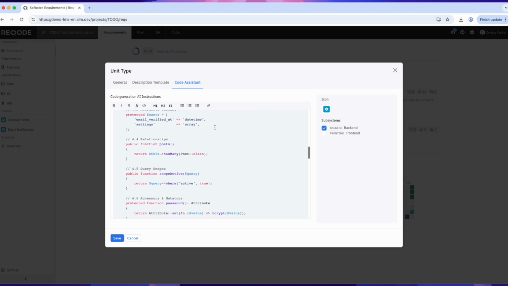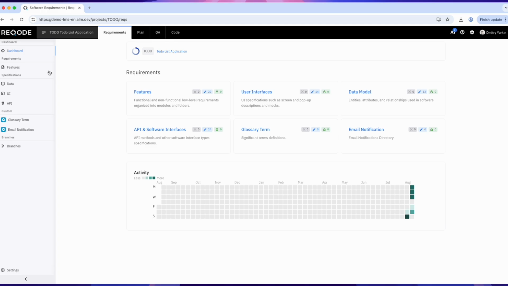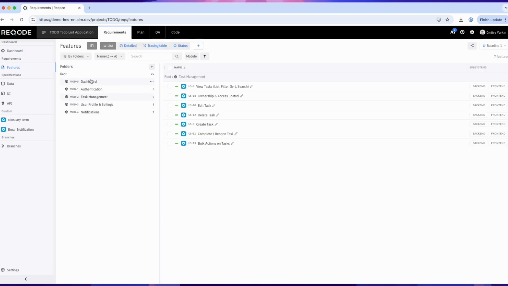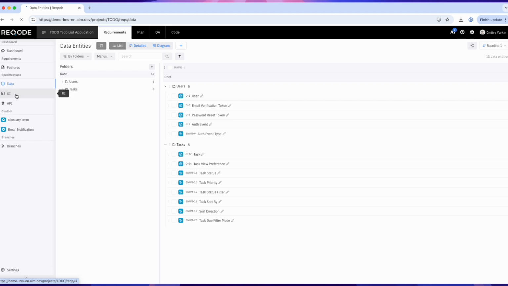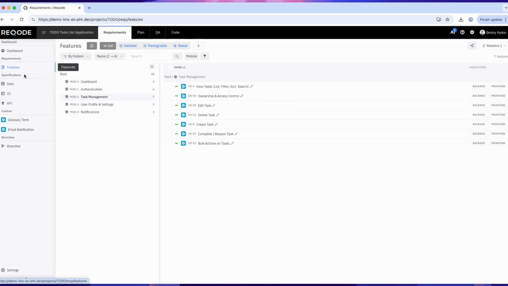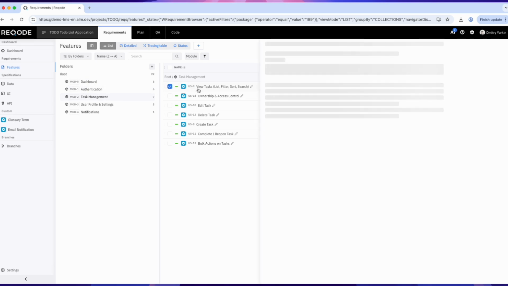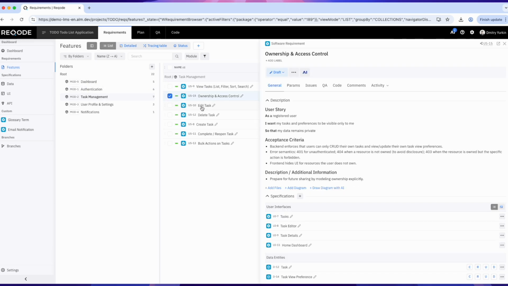Now let's take a look at the specifications already prepared for this project. We have features described as user stories, data model entities, UI specifications, and API method specifications. By the way, about 80% of these artifacts were created with the help of Reqode's built-in AI assistance. In the Features section, we created 5 modules. Today we'll ask the AI agent to implement 4 of them, leaving out notifications. Each module has a set of user stories, and every story is linked with entity specs, UI specs, and API